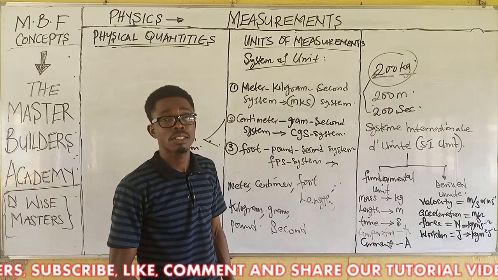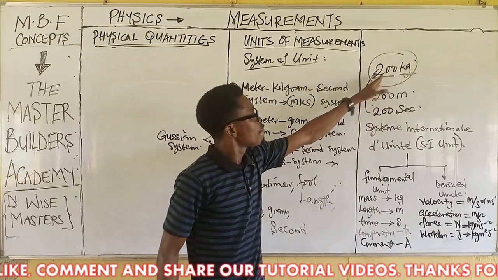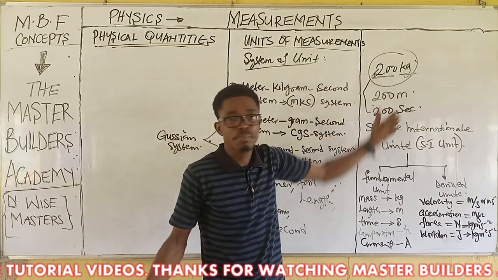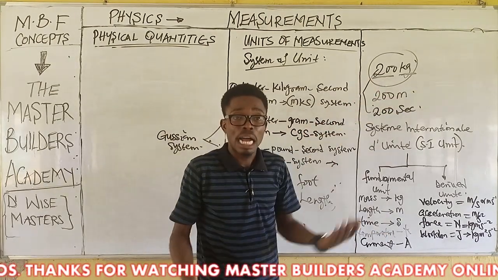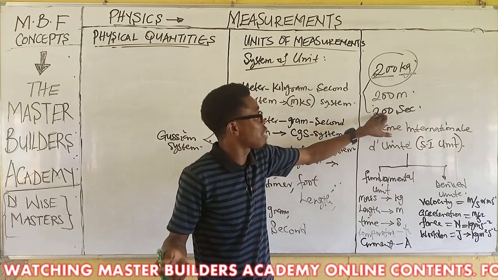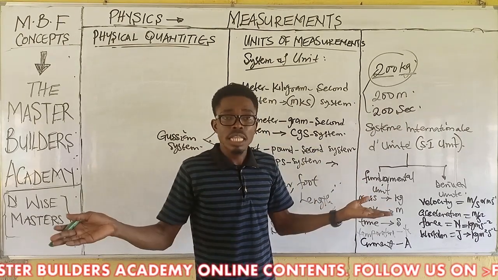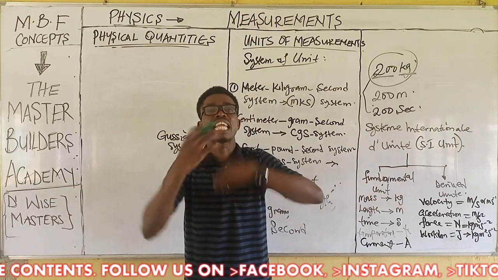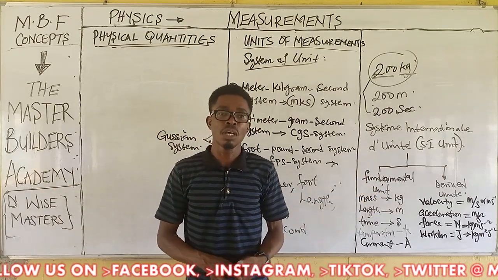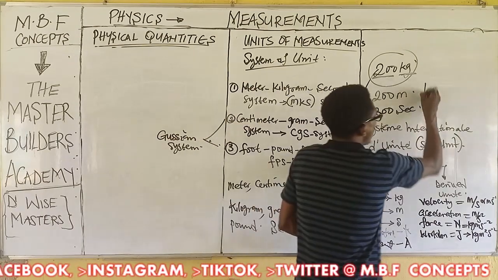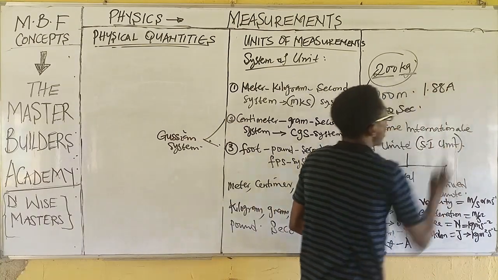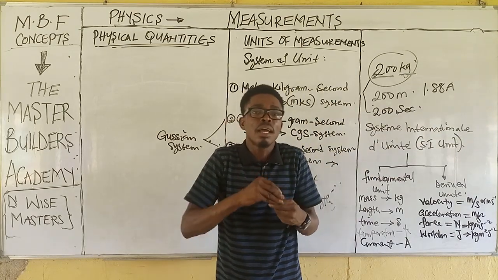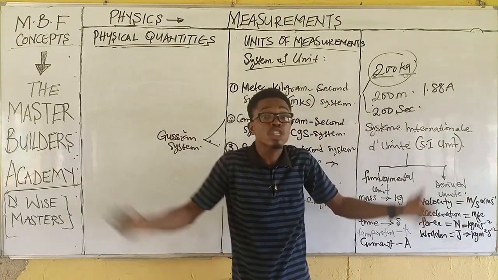Now, via this, I know that any value that is given in kilogram is mass. Any value that is given in meter is length, and any value that is given in seconds is time. If this is understood, guys, then we don't have issues. So if I give you random numbers with respective units now, you should be able to tell me. If I now have 1.88 A, I know that the unit of a quantity that is measured in ampere is current.